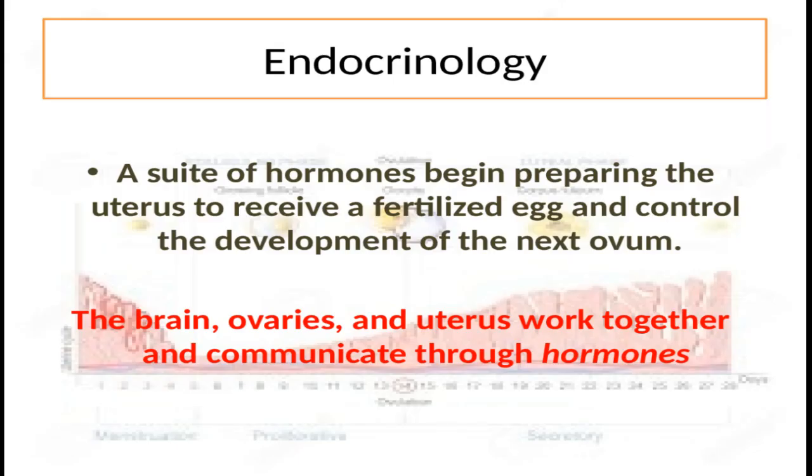With today's point of focus, and that is endocrinology or hormonal control of the female reproductive system. To fulfill its ultimate function, a suite of hormones begins preparing the uterus to receive a fertilized egg and controls the development of the next ovum. Here you will meet three major organs of this system, and these organs are the hypothalamus, the anterior pituitary, and the ovaries. They all have endocrine secretions involved in the control of female reproduction.